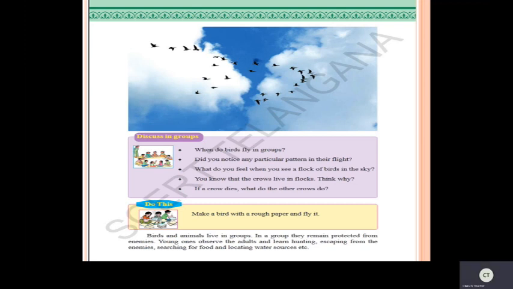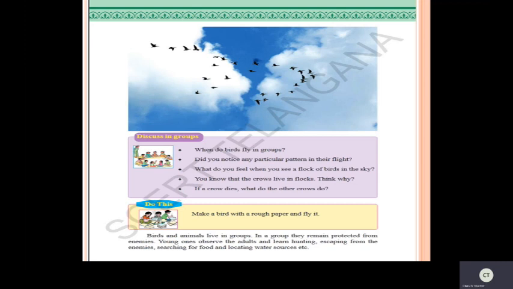Do you know these crows are called scavengers, because they eat all the waste and insects? Now see here, there is an activity: make a bird with rough paper and fly it. If you have any rough paper, open it and do this activity and fly the bird.